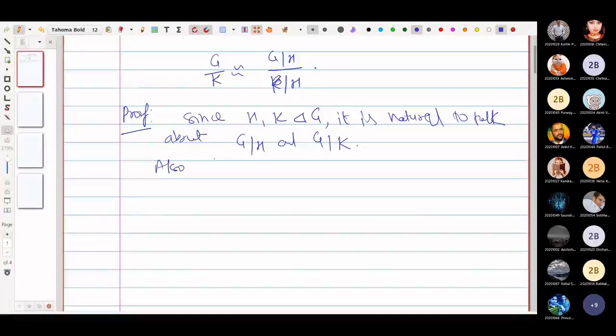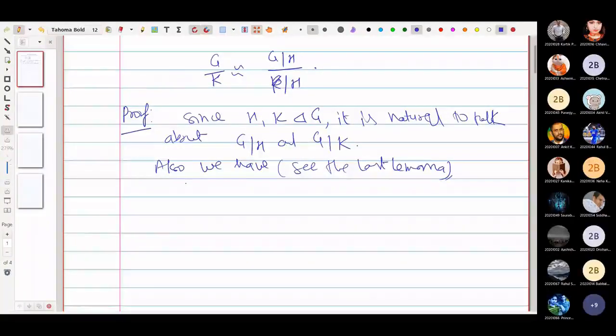Also, we can prove, see the last lemma. Of course, you are not going to write "last lemma" in the exam. You won't be getting this kind of result directly to prove. There should be some twist. You won't be getting anything directly in the examination. So just for the sake of completeness, I'm writing it here.